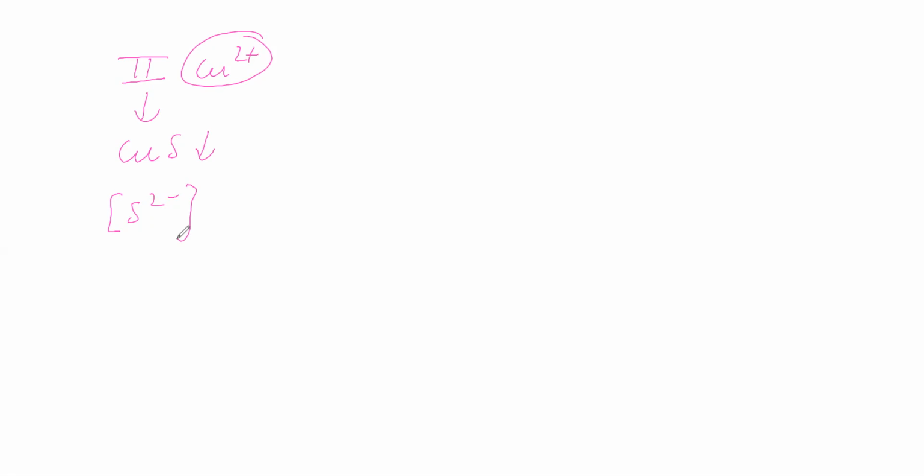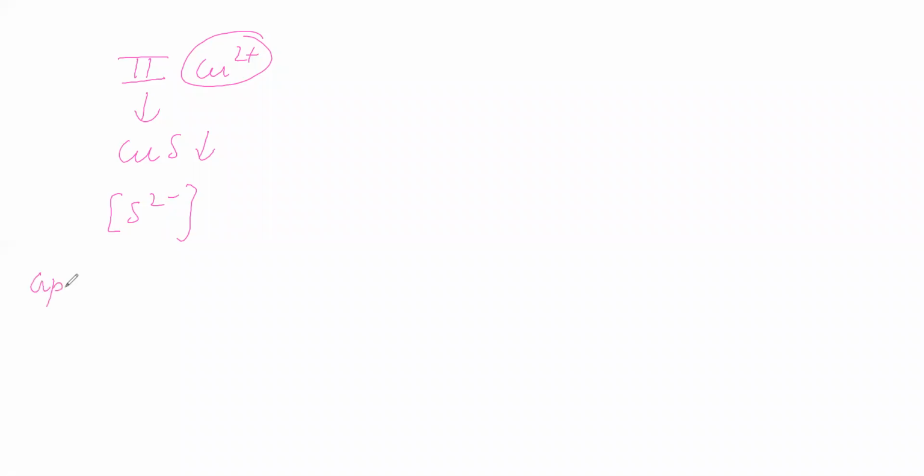Therefore, we are changing the medium, you are saying. So you have got an idea. To precipitate group 2 cations, we need a lower concentration of sulfide, so we are taking acidic medium. To precipitate group 4 cations, we need a higher concentration of sulfide, so we are taking basic medium. So group 4 is over. In the group separation of cations, we have completed up to group 4. Now we will proceed to group 5.